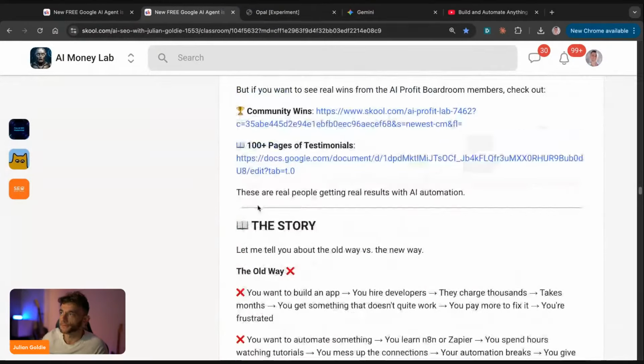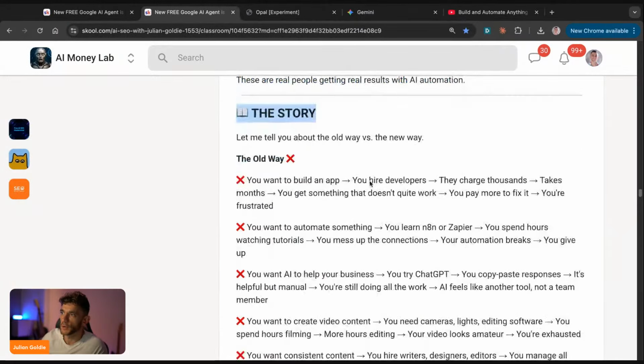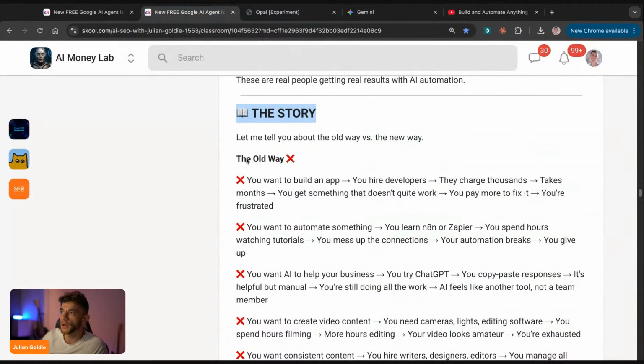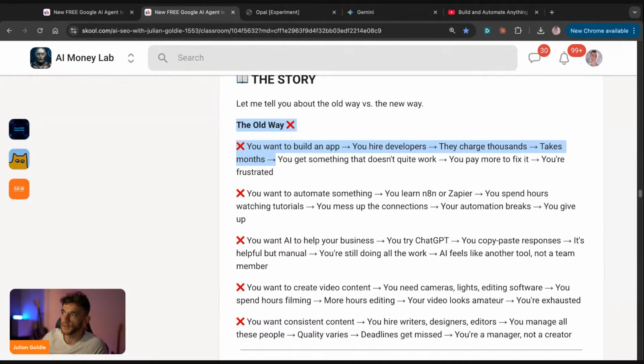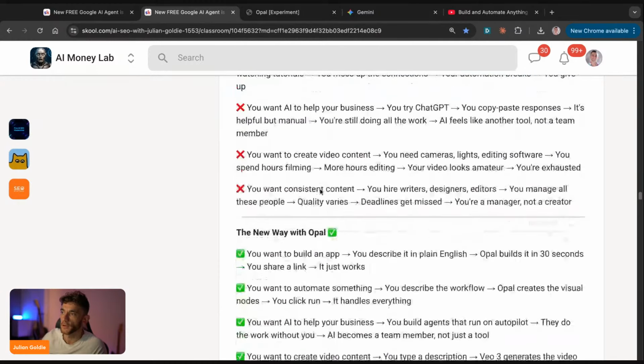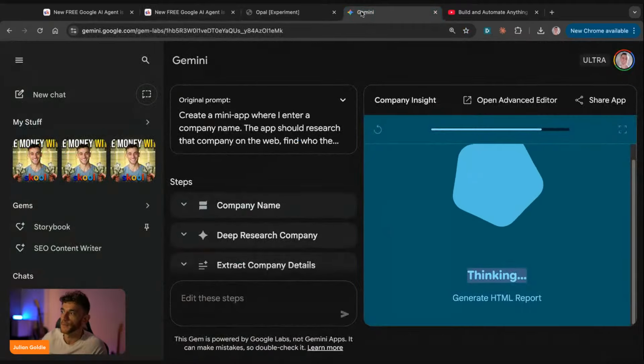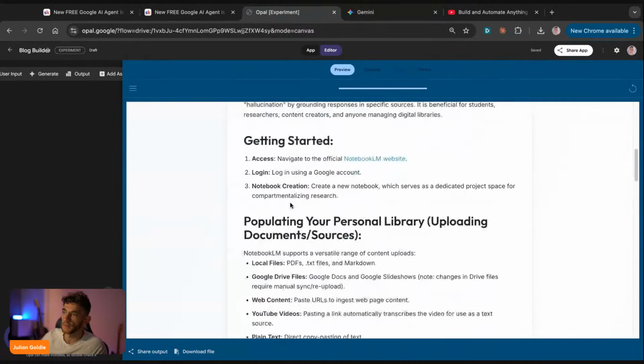Now, let me tell you about the old way and the new way whilst Gemini is generating the outputs, right? So the old way was, you wanted to build an app, you'd have to hire developers, it gets expensive, takes months, you don't get what you want, it costs more to fix it, and then you're frustrated, right? That was the old way. The new way is you want to build an app, you describe it in English, Opal builds it in minutes or seconds, like you've seen today. You share a link, and it just works, my friend. It just works, like you've seen today already, as you've seen with this blog post.